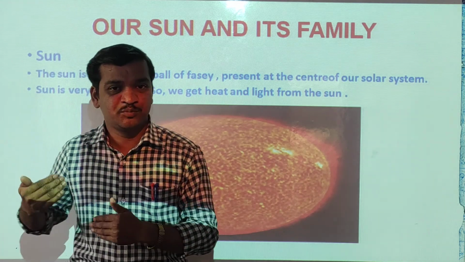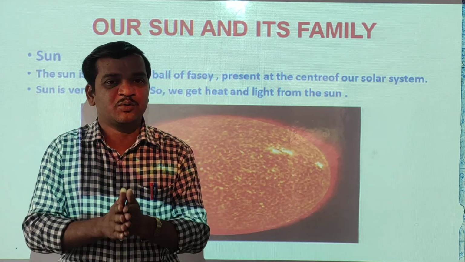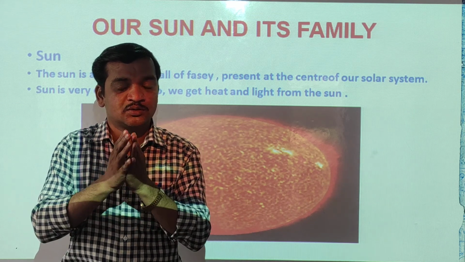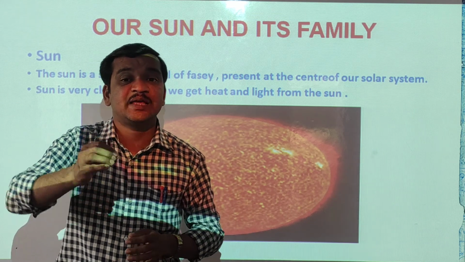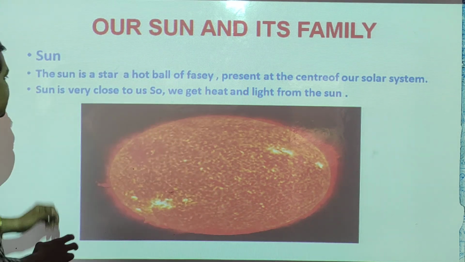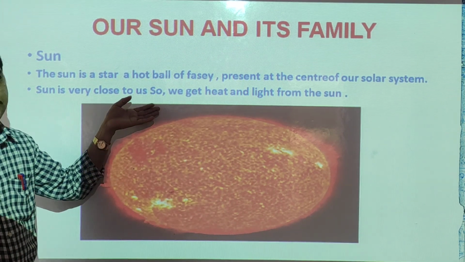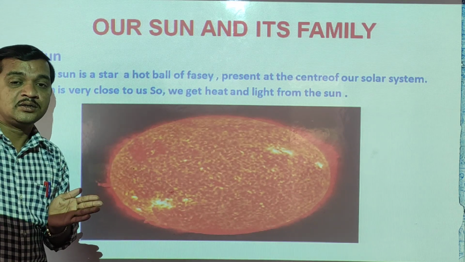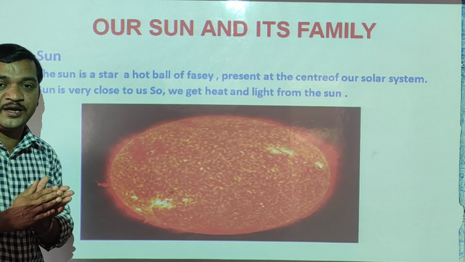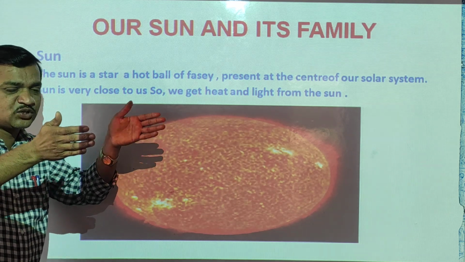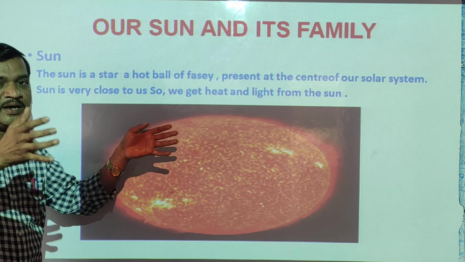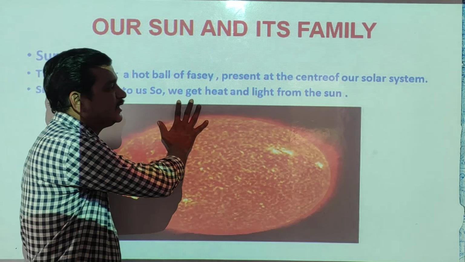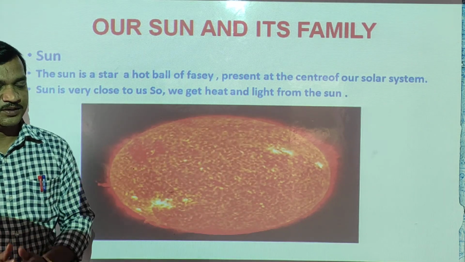Just a few minutes ago we learned that stars produce their own heat and light. Students, the Sun is very close to our Earth, so there is a very short distance between the Earth and the Sun. That is why we get heat and light from the Sun.